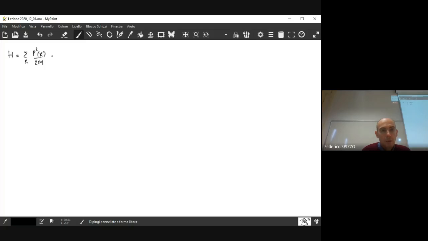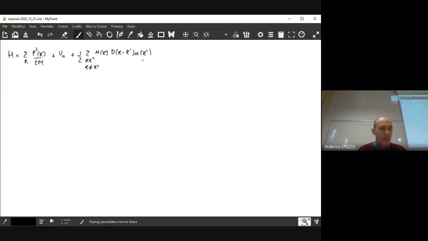So this was the, let's say, then I have U0, that is the equilibrium term. Then I have 1/2 sum over R and R prime with R different from R prime of U of R, D of R minus R prime, U of R prime.